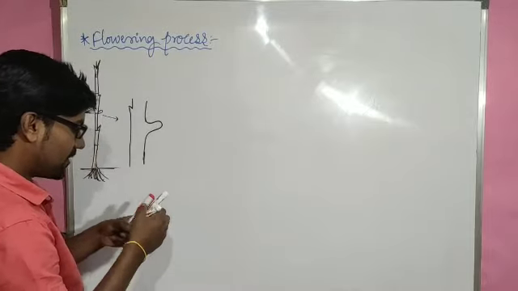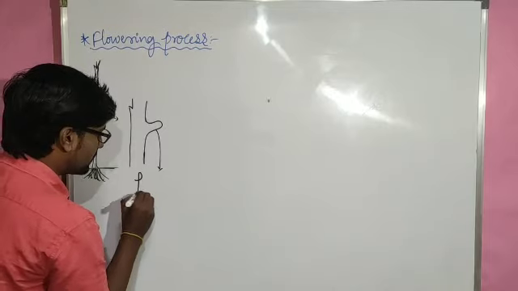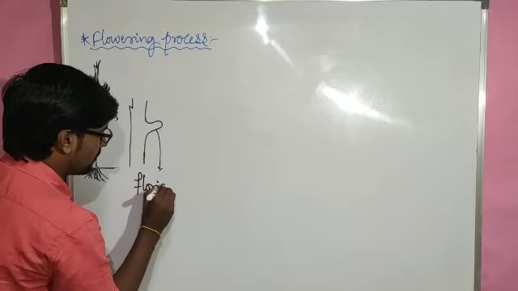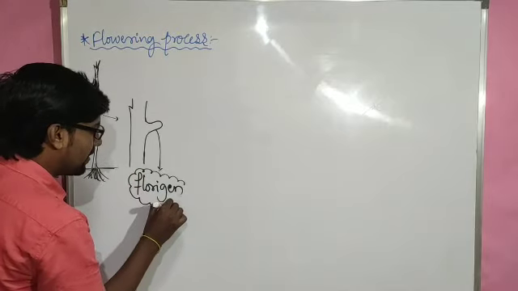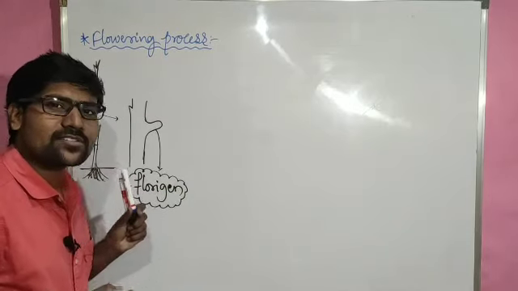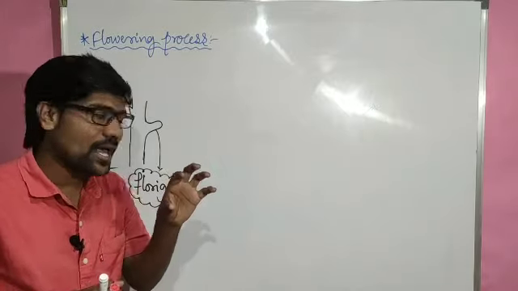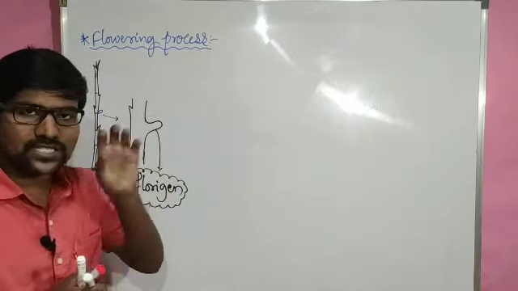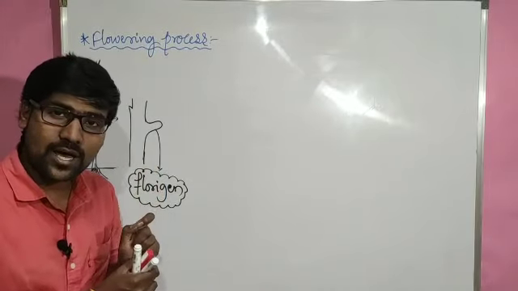And here one important hormone will be present. The hormone name is Floragen hormone. It is one imaginary hormone actually. Till now no one has isolated or taken out the hormone from the meristematic part, but still we are imagining this hormone, Floragen hormone.